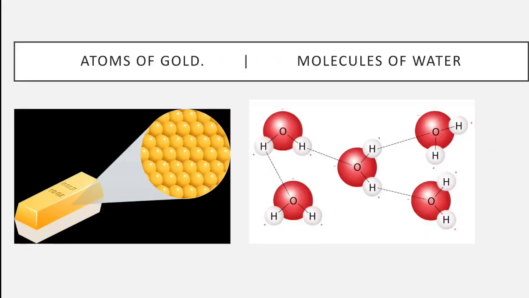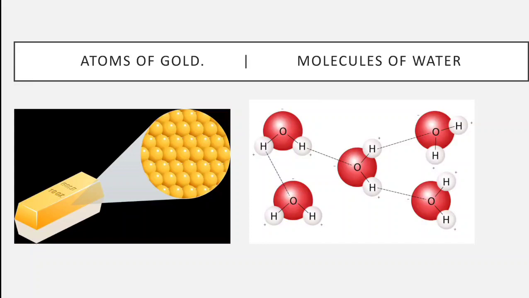If we consider this picture, we can see a piece of gold, and if we look very closely, it is made up of many tiny atoms, and all the atoms are of the same kind.